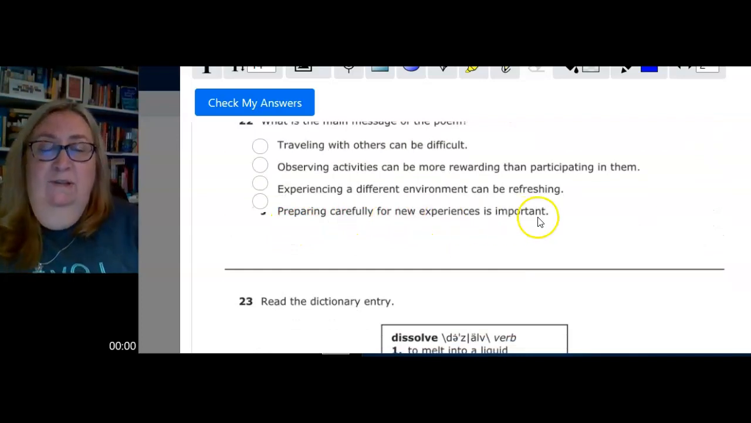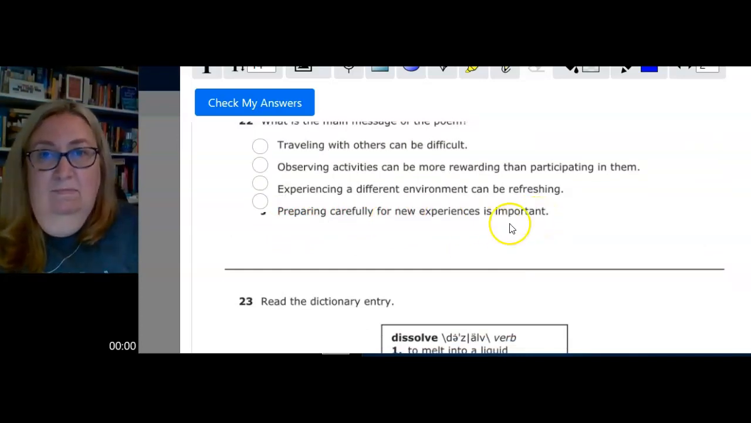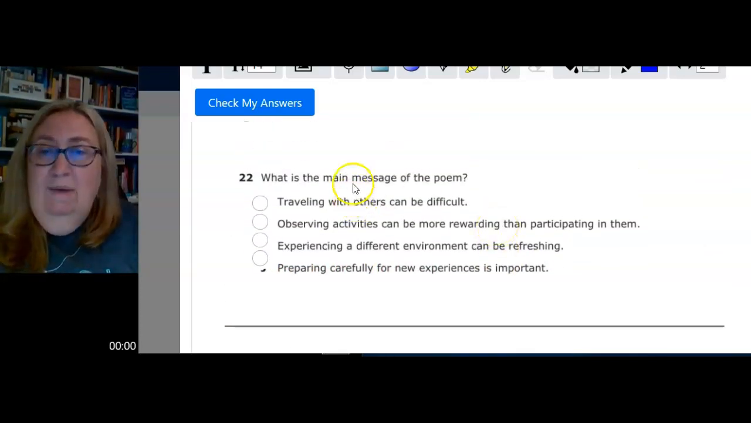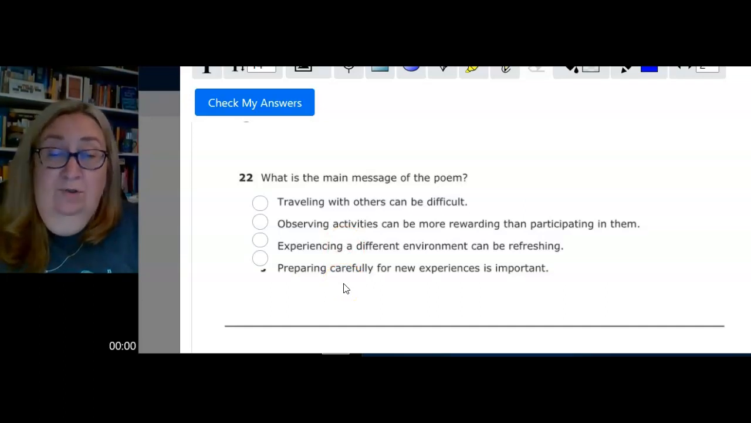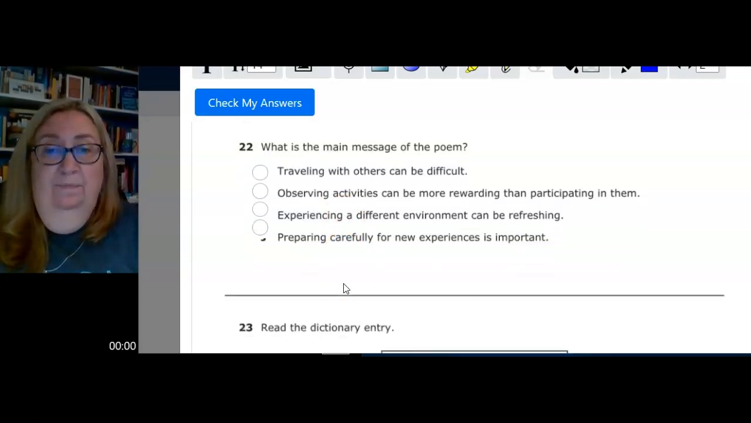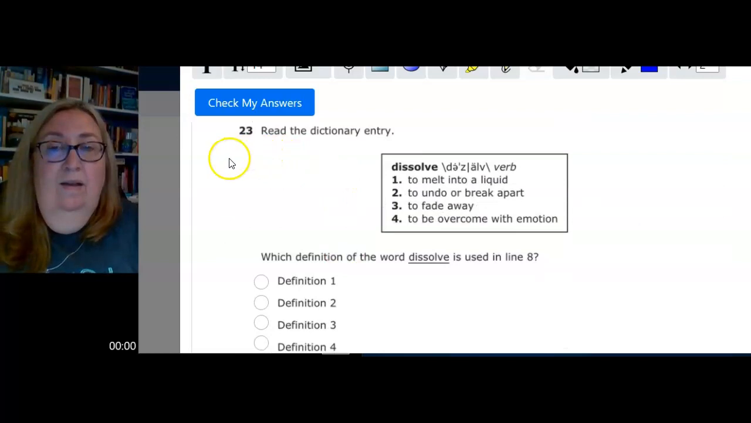Preparing carefully for a new experience is important. Go back and read the poem again. See which one of these makes the most sense to you as the main message. Pause, choose your answer, and come on back for 23. 23. Read the dictionary entry.